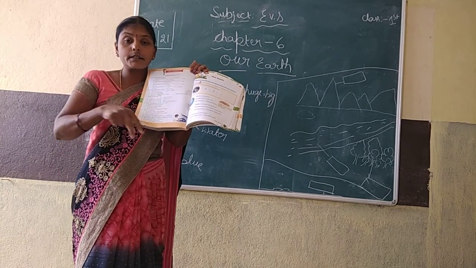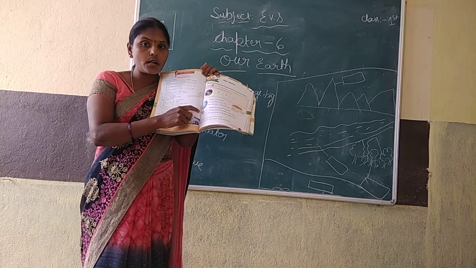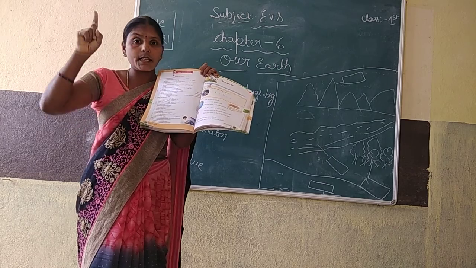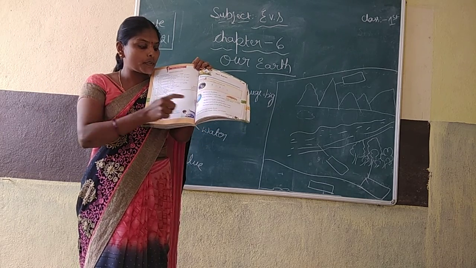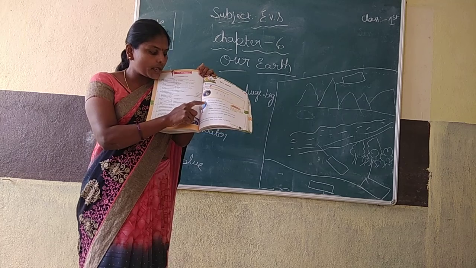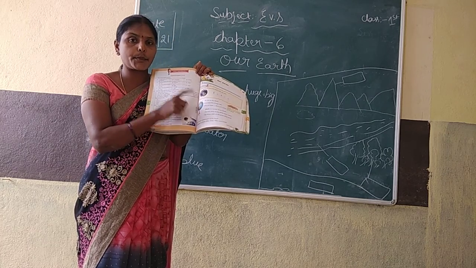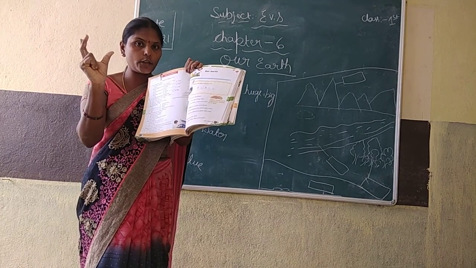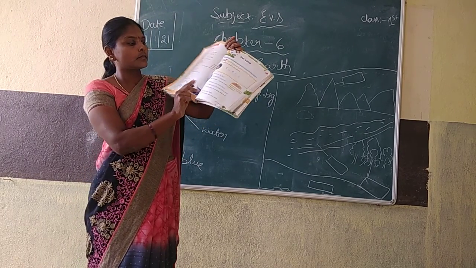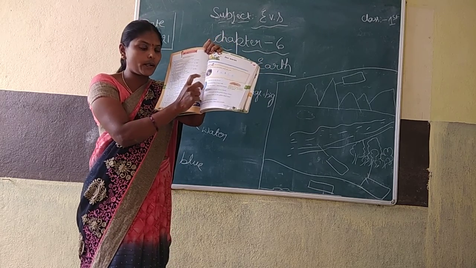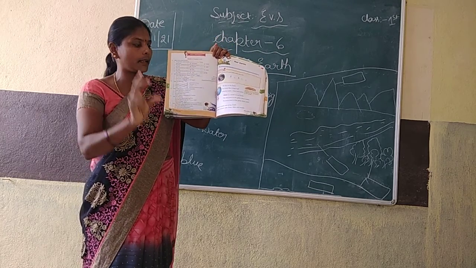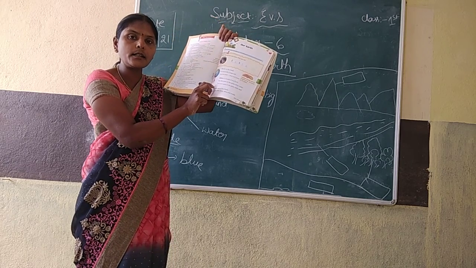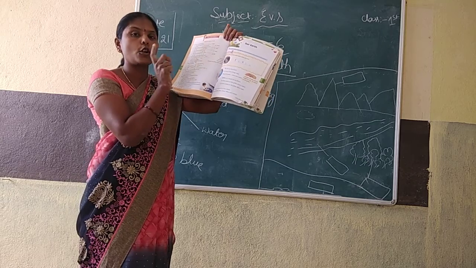Next, see here. The picture of what we keep on the table, no? See, globe. What is that called? Globe. On the table in the office room there is one, no? That is called a globe. It is also round in shape, like a huge ball. Not a big one; we can carry it. This is like a mobile, we can carry it. See, this is called a globe.